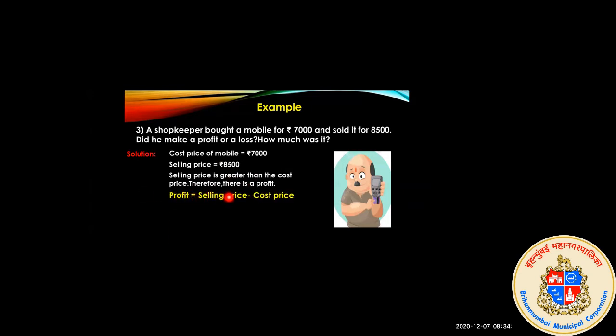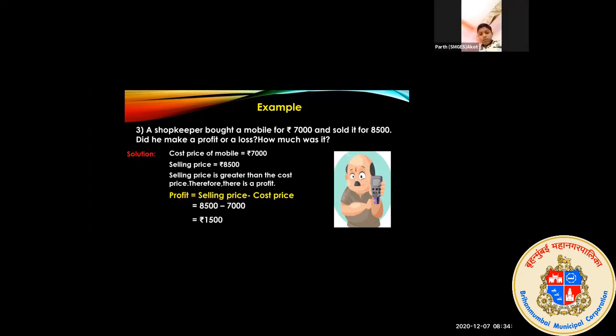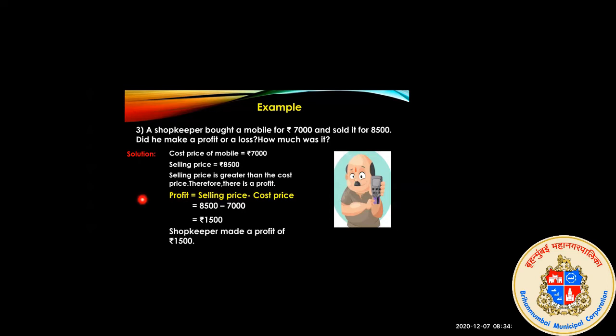Profit is equal to selling price minus cost price. Then how much is the selling price? 8500 minus 7000. Then the answer you will get is rupees 1500. So the shopkeeper made a profit of rupees 1500.